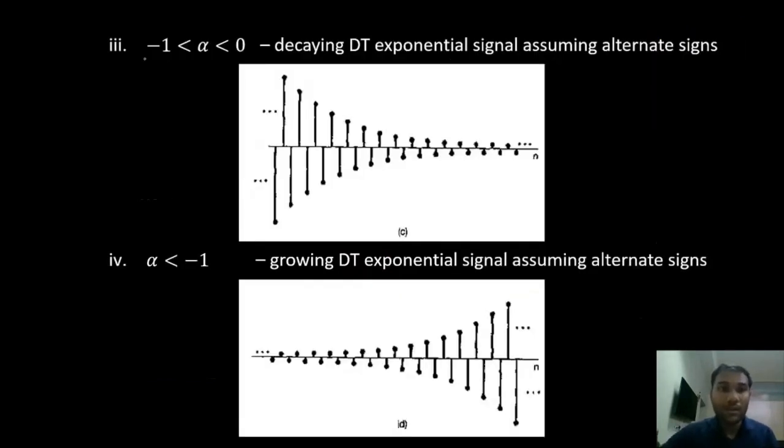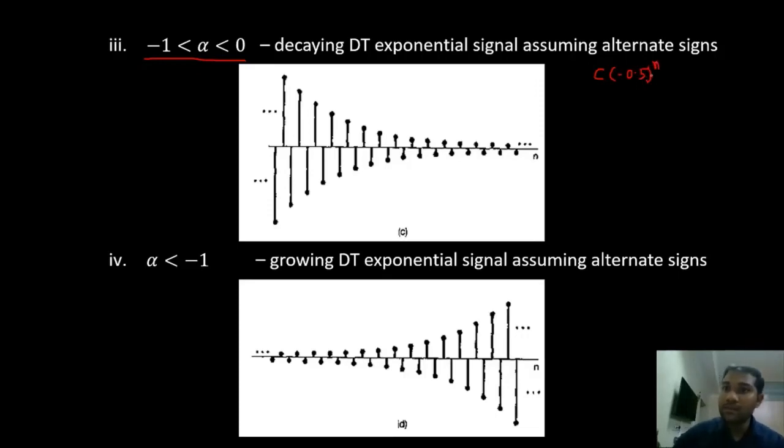Now this is the third case. It is in between 0 and -1. That is alpha is negative. Alpha is negative, and between 0 and -1. So c into, let us say, negative of 0.5 power n.